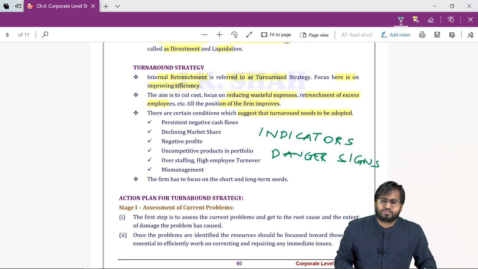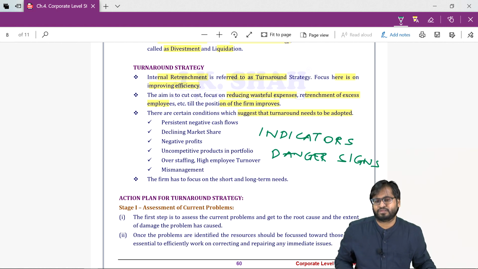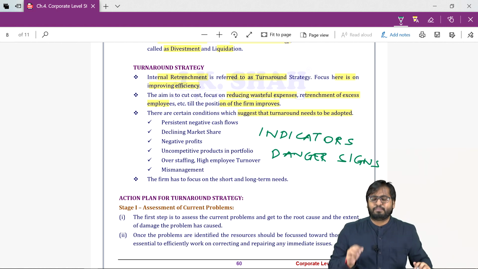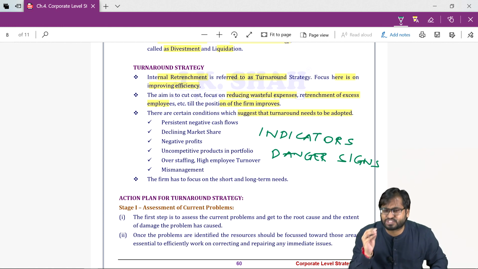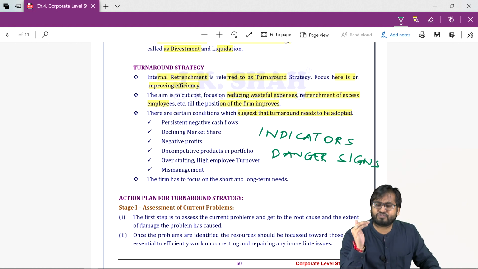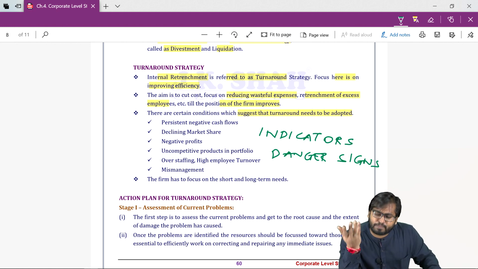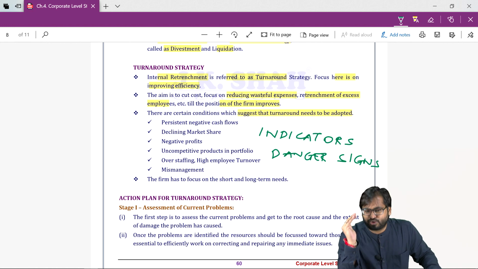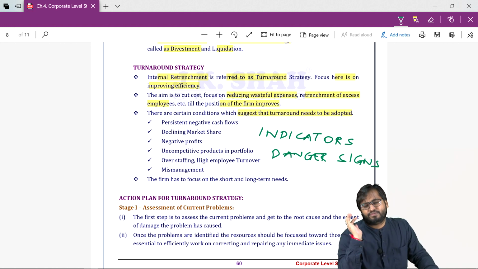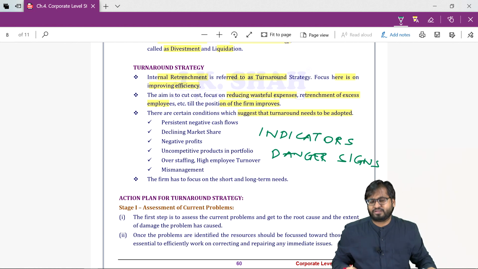Number 2, your market share is reducing. Why is it reducing? Because the product that you are manufacturing is uncompetitive. In today's competitive world, if the customer does not like your product, he or she will shift to some other product. So you are not competitive, and because of this, your share is reducing.